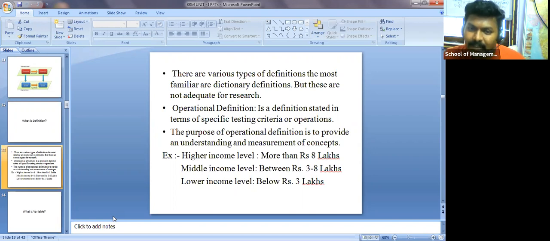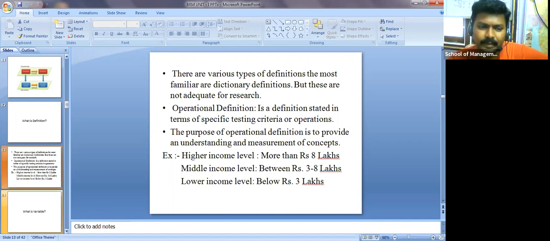For middle income level, I gave one word. But then again, middle income, what is it, 0 or 5,000 or 10,000 or 20,000 or 1 lakh or 2 lakhs or 3 lakhs? So I defined it here as between rupees 3 lakhs to 8 lakhs. Then lower income level, which I defined as below rupees 3 lakhs. This is my statement, and I gave a definition for each. Below rupees 3 lakhs comes under lower income level, between rupees 3 to 8 lakhs comes under middle income level, and more than rupees 8 lakhs comes under higher income level.